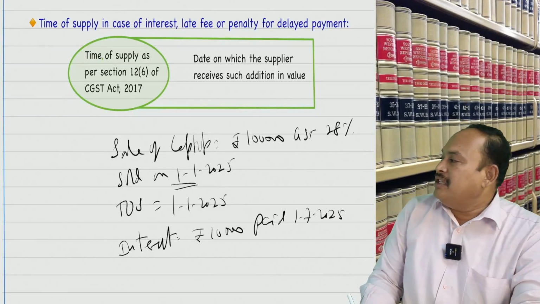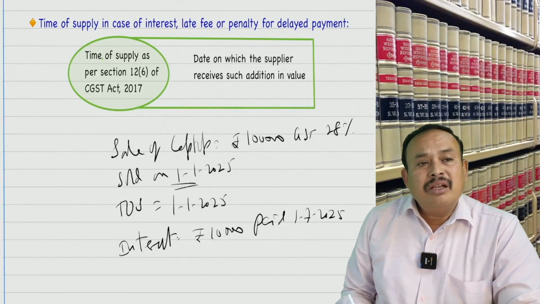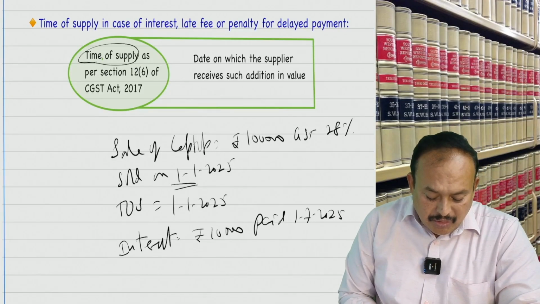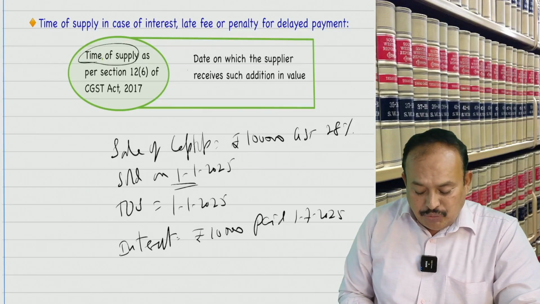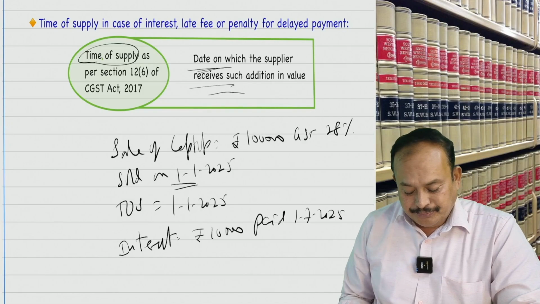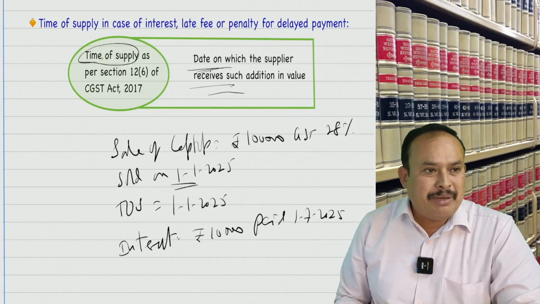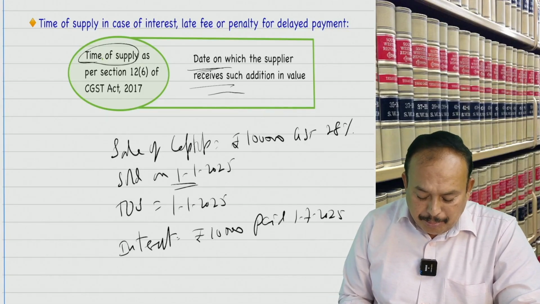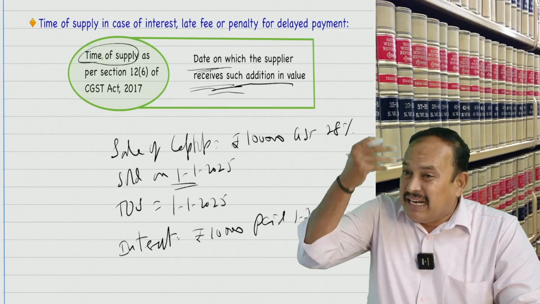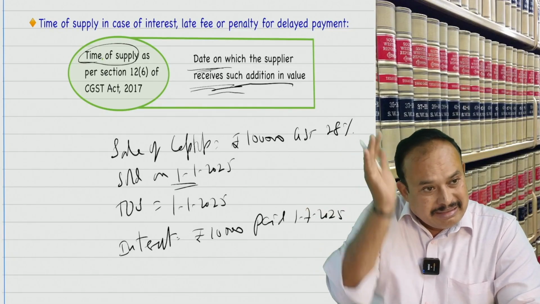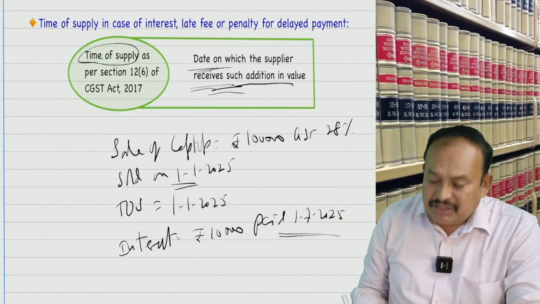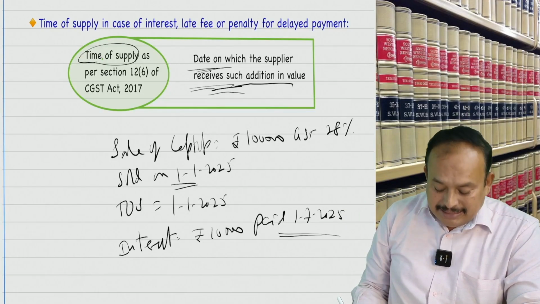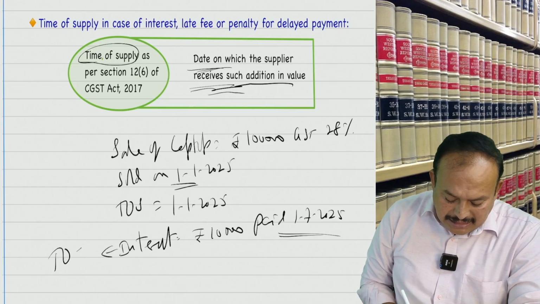2025. If so, the time of supply for the interest, late fee, delay payment, is the actual date of payment or receipt of that particular payment, the date on which the supplier receives such additional value. If not received, no time of supply. Received, time of supply. Date of receipt. When received? On 1st of July. In that case, time of supply is 1st of July.